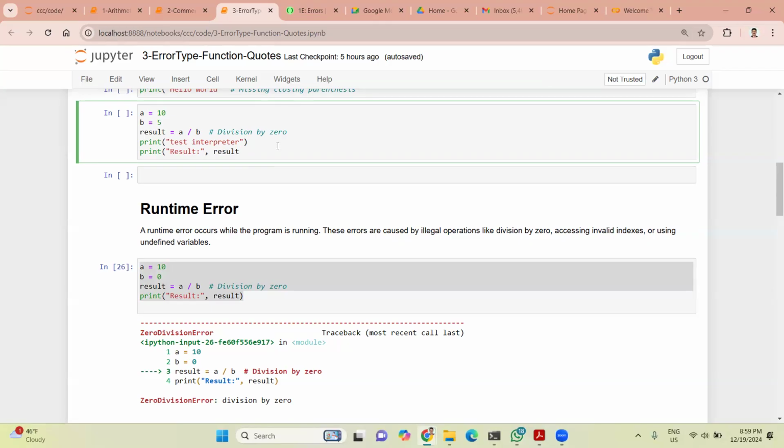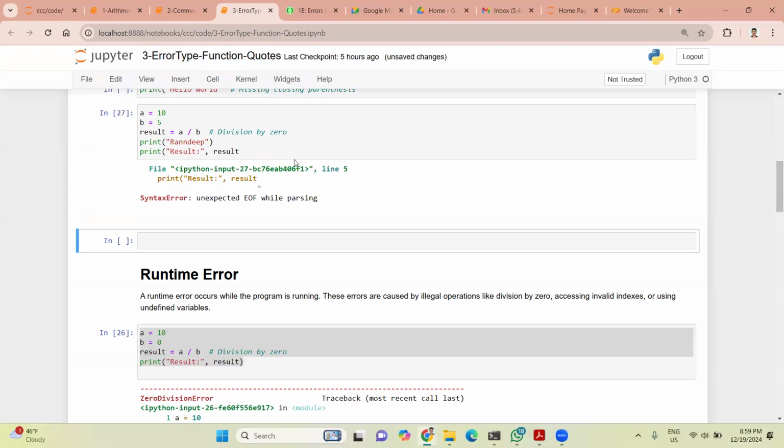Is test interpreter a built-in function? This is just a string. I'll put my name. Now tell me, what would be the output? It would give Randeep, then the next line, and then an error. You can see the bracket is incomplete. Then what output are you going to see? Error. My name first and then the error. Correct. Let us run this and see.